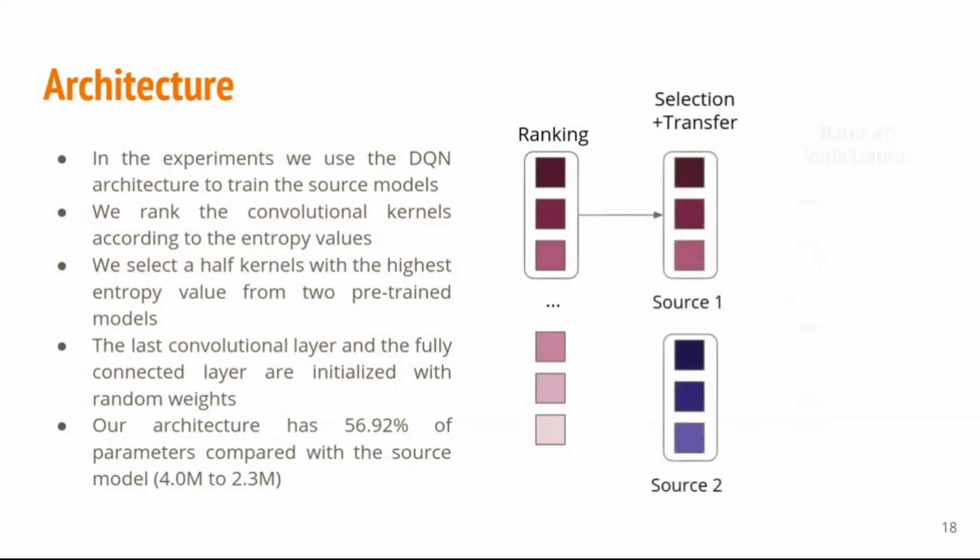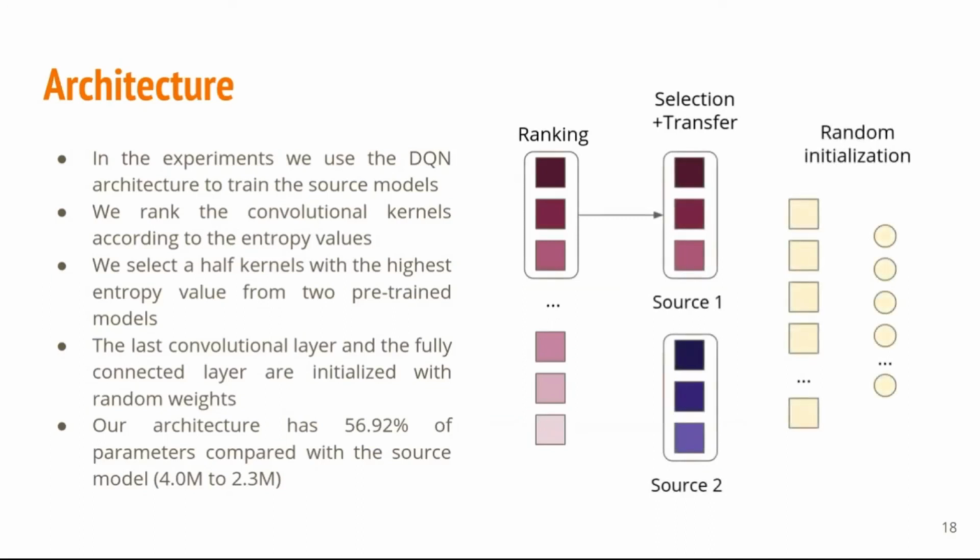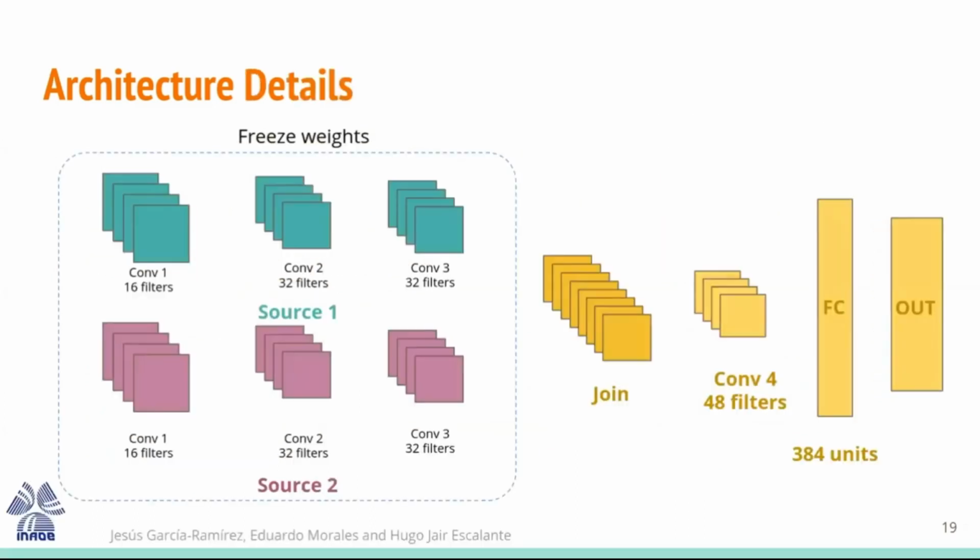The last convolutional layer and the fully connected layers are initialized with random weights, and according to the number of units that we select, our architecture has near 57% of parameters compared with the source model. We do the same process for source number 2.